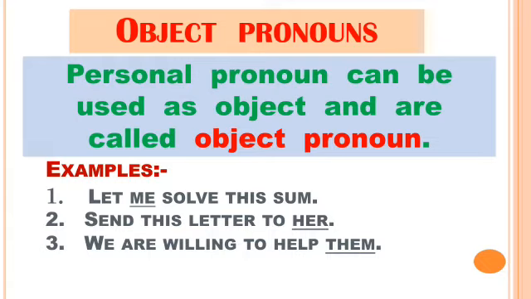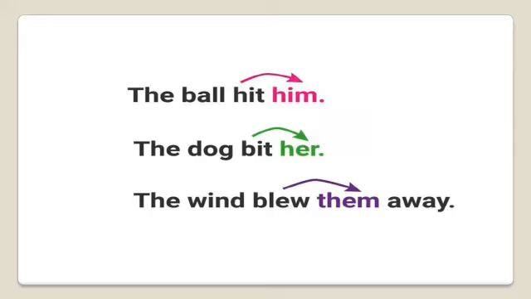These are object pronouns because they are used as objects in the sentence. Here, him, her, them are also object pronouns. Like, the ball hit him. So him is used as an object in this sentence. Therefore, him is considered an object pronoun.